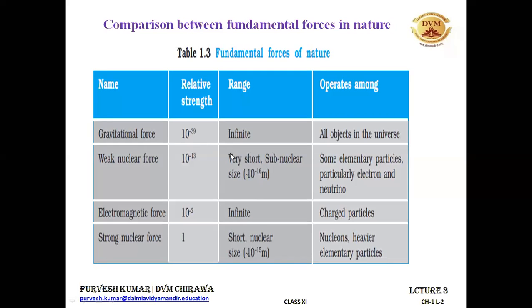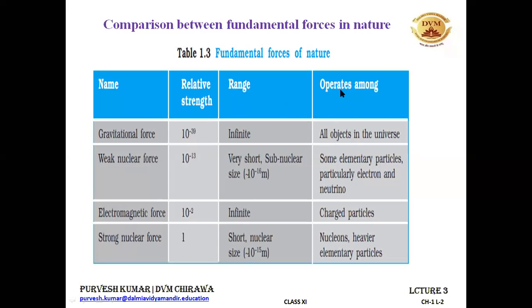All right, you can see this. Which force has the shortest range? It is the weak nuclear force. And which is the strongest one? The strongest is the strong nuclear force. And which is the weakest? It is the gravitational force. And which has the shortest range? It is the weak nuclear force, because it has 10 to the power minus 16 meters.